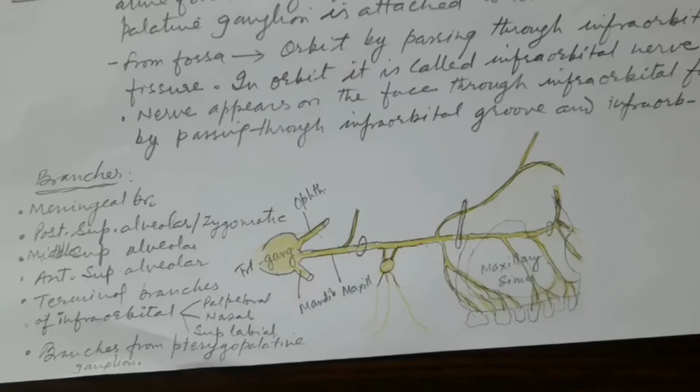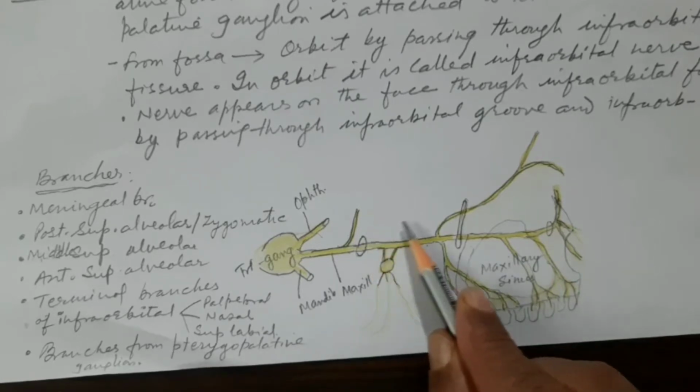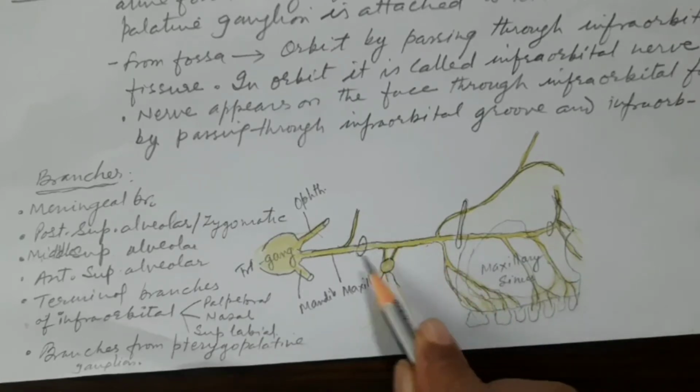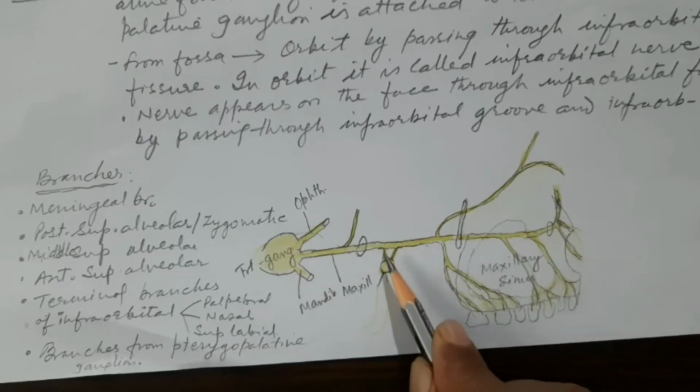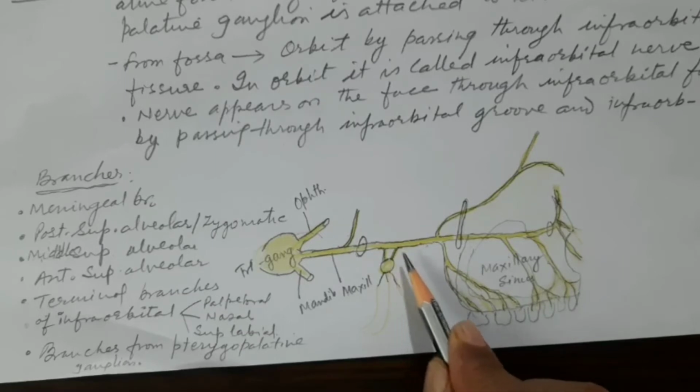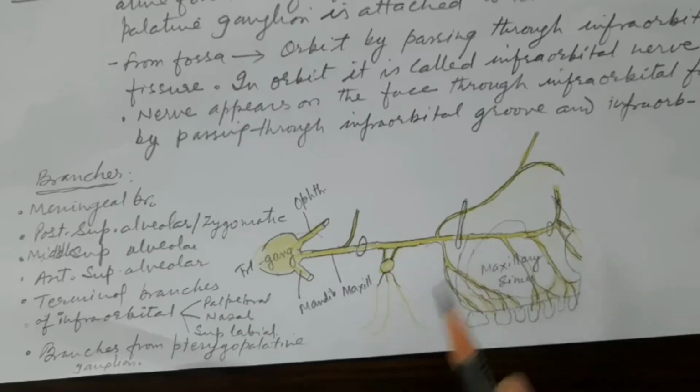The pterygopalatine ganglion is attached to it in this fossa. I have drawn a long diagram, but this fossa is very small. From this pterygopalatine fossa, the nerve enters into the orbit.